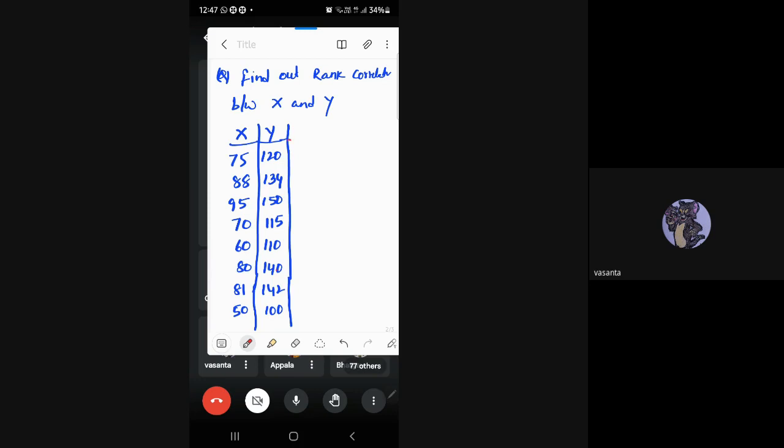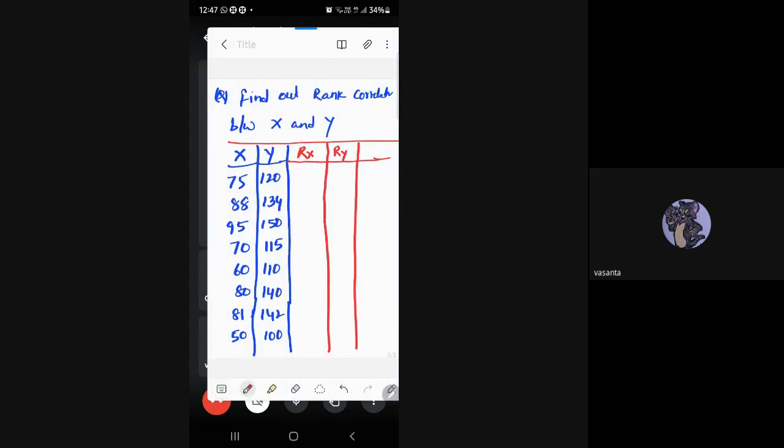First I will go for ranks for variable X, after this ranks for variable Y. Then the difference between R1 minus R2 is represented by D. Then d square is nothing but squares of D.